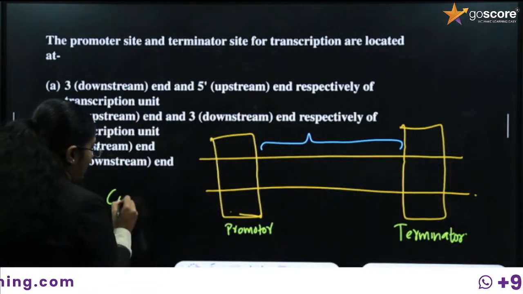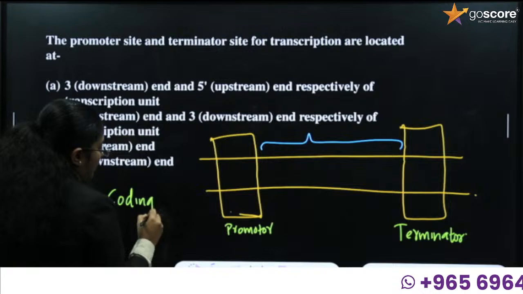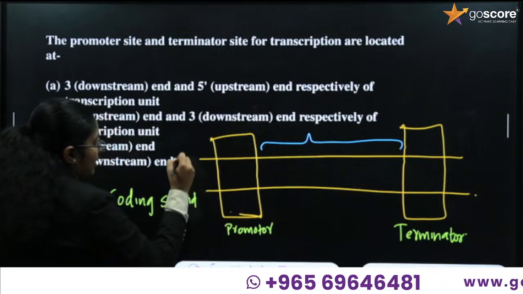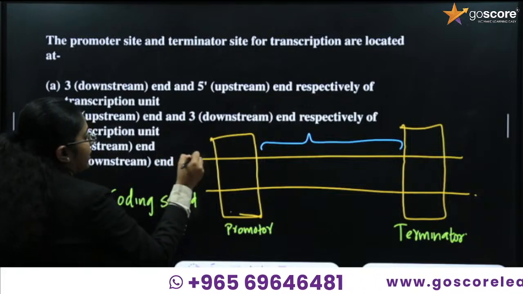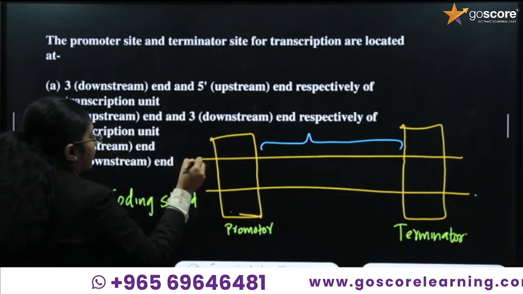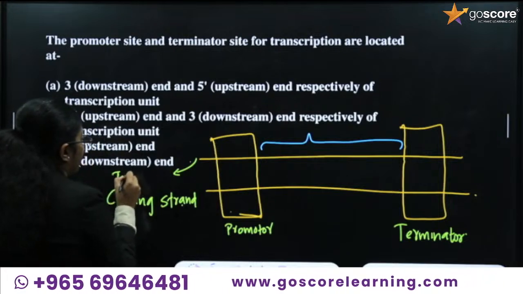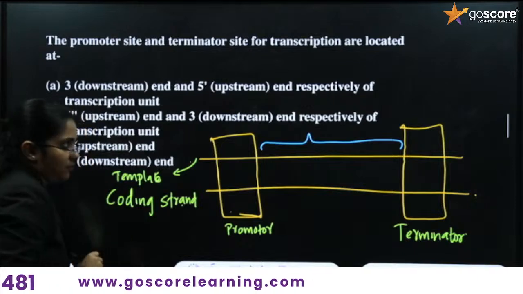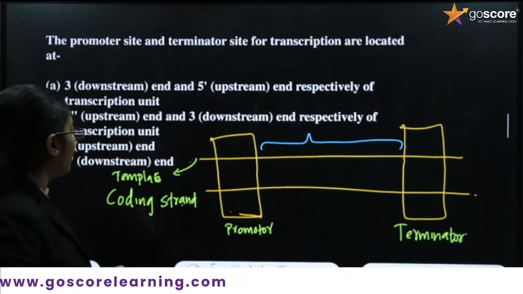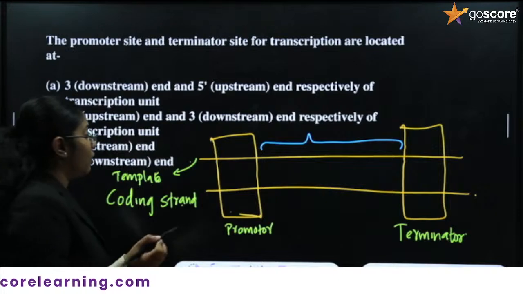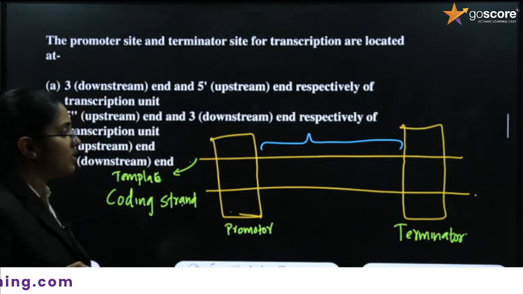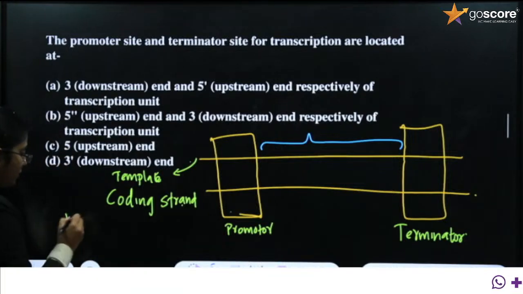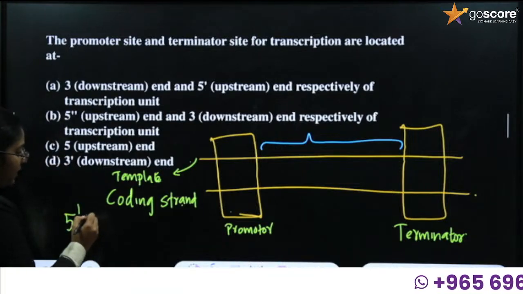We can say this will always be a coding strand. Since it's the coding strand, the other one will be a template strand or non-coding strand. Both terms we can say. Always think, in which direction does the transcription take place? The direction of synthesis is 5 prime to 3 prime.